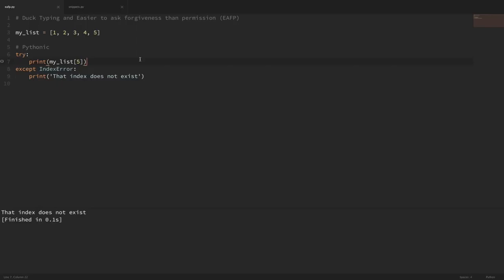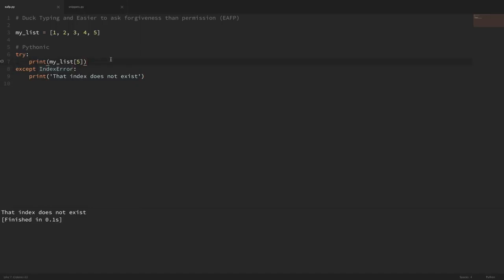Now, another reason is that some people make the argument that it is more readable. Now, I think this is debatable sometimes, but I agree with that a lot of the time. So I think that this is more readable than the last example we looked at. We're just saying, try to do this and throw an index error if we need to.